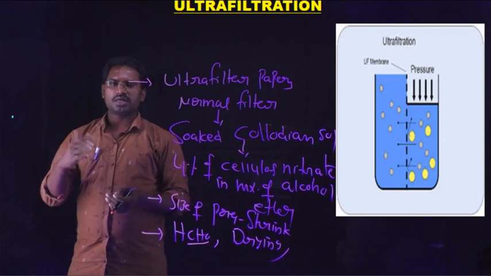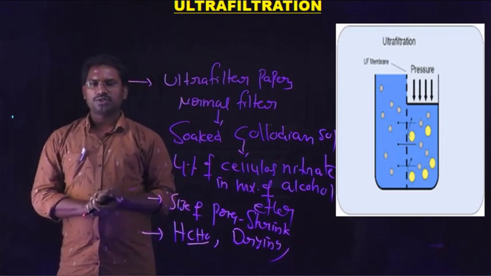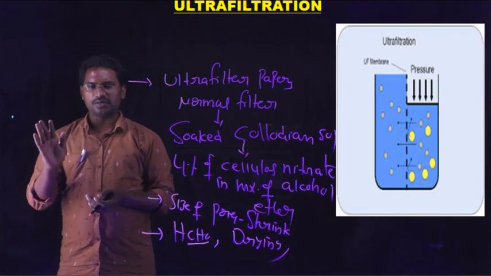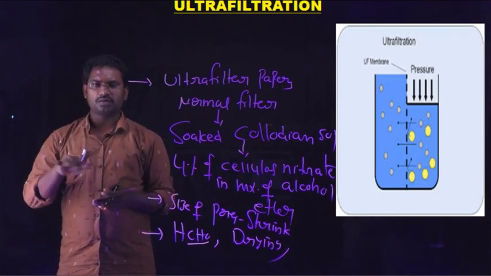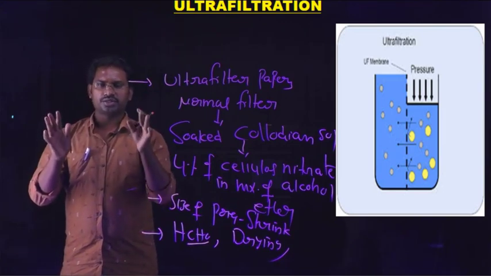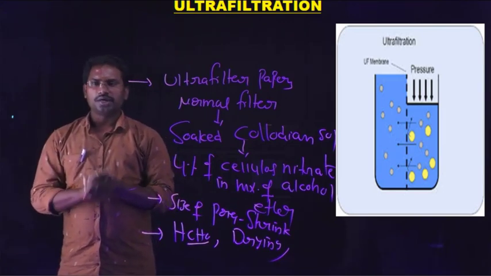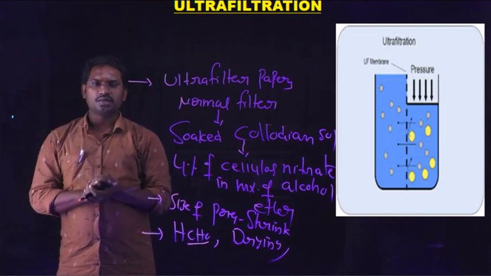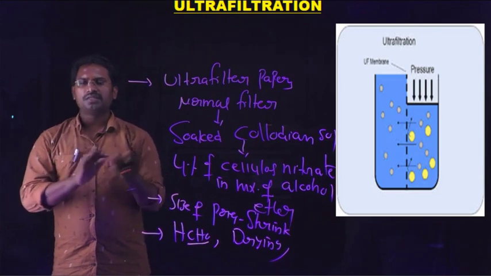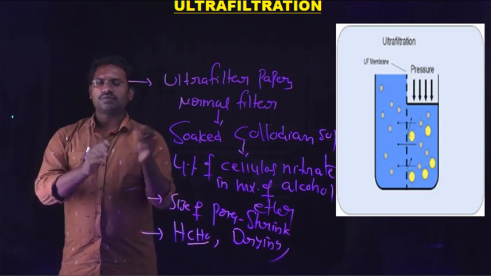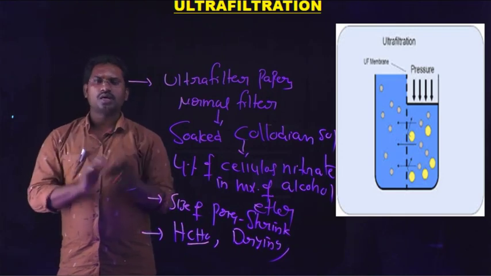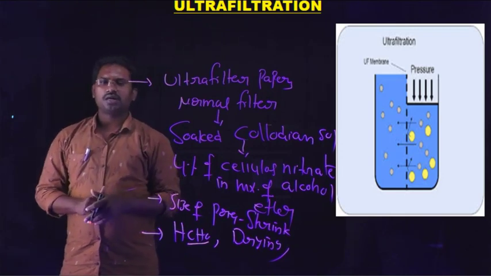Okay, let me recall what we learned in this class. First, we learned about the preparation of colloids by condensation methods and dispersion methods. Condensation methods involve double decomposition, oxidation, reduction and hydrolysis. Dispersion methods mainly involve two methods, Bredig's arc method and peptization. Next, purification of colloids involves three methods: first dialysis, then electrodialysis and finally ultrafiltration.